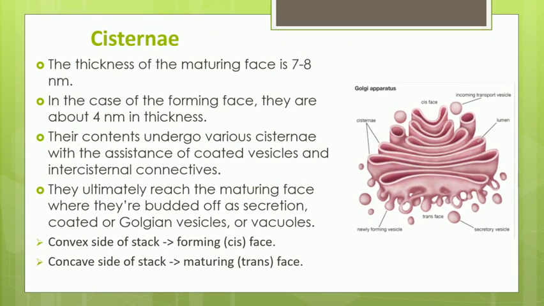So this cis phase is also called the forming phase. It has a thickness of 4 nanometer, whereas the other end, which is called the trans phase, or the maturing phase, has a thickness of 7 to 8 nanometer.